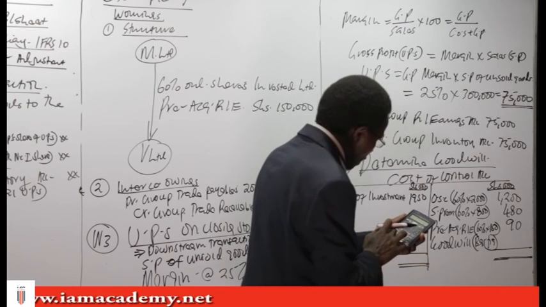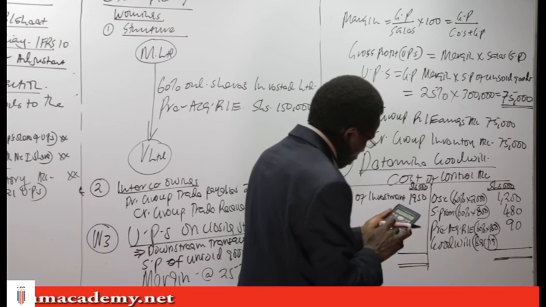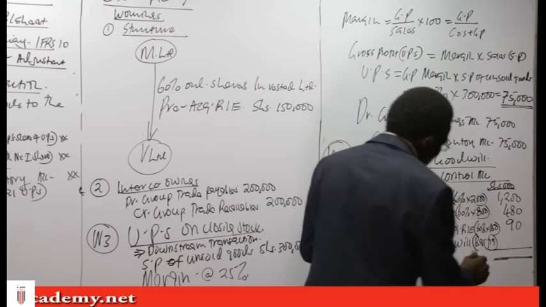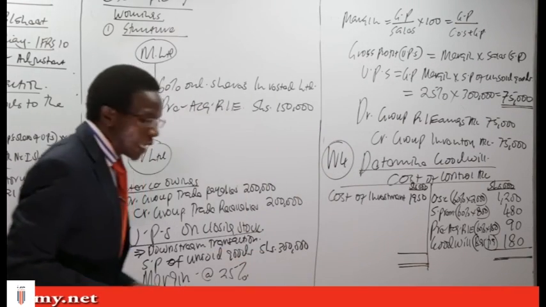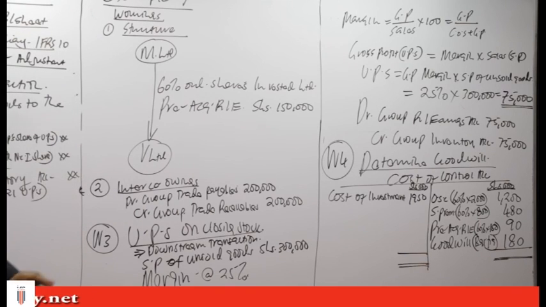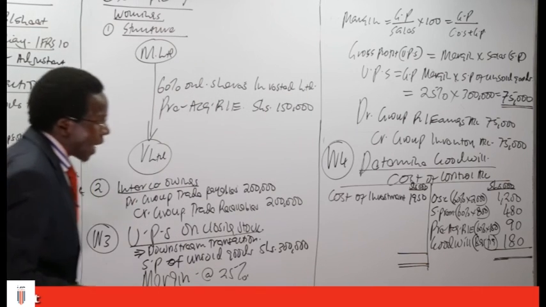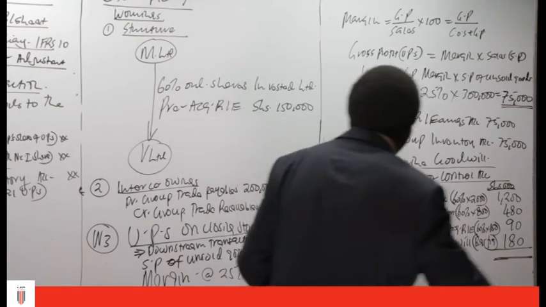Then I say 1,950 minus the 1,200 minus the 480 minus the 90, I'm getting 180 as our goodwill. We have 180 as our goodwill. I could easily say 1,950 minus 60% of all those items, and I would still get the 180. Then we go further and determine the group retained earnings.